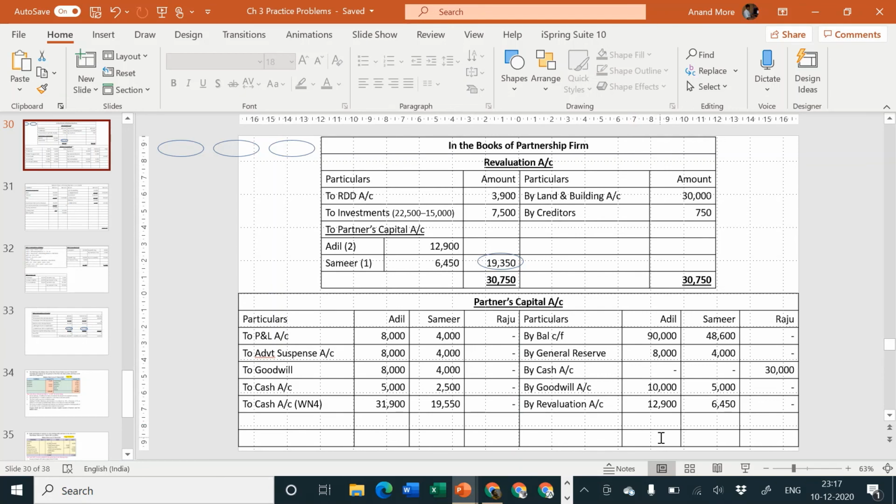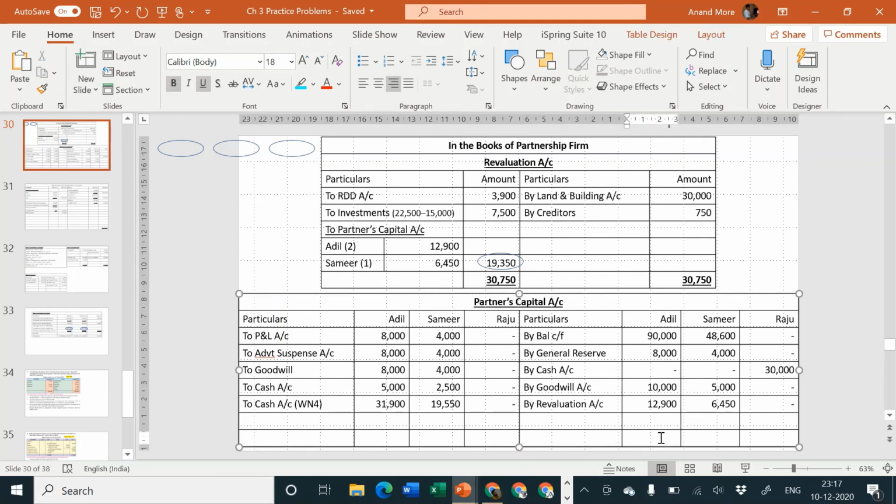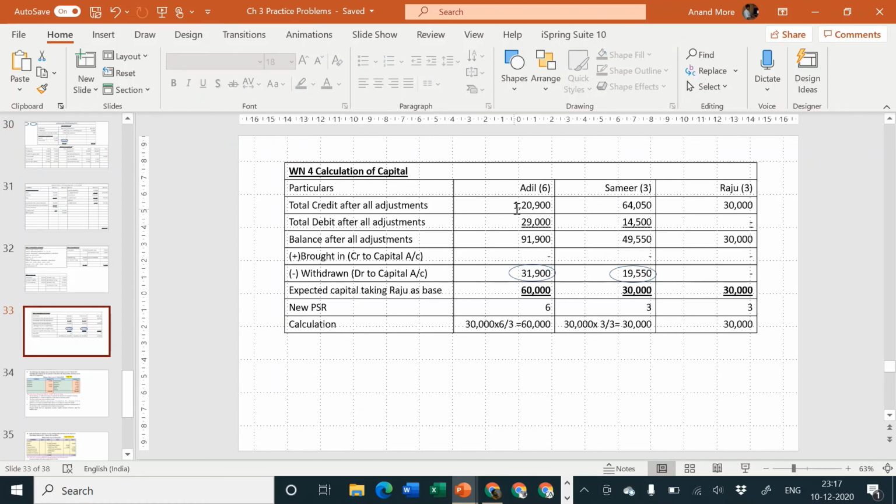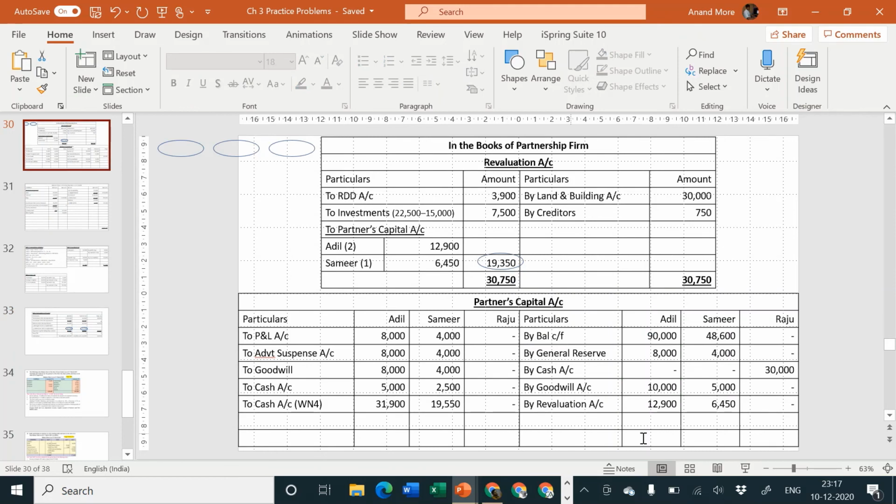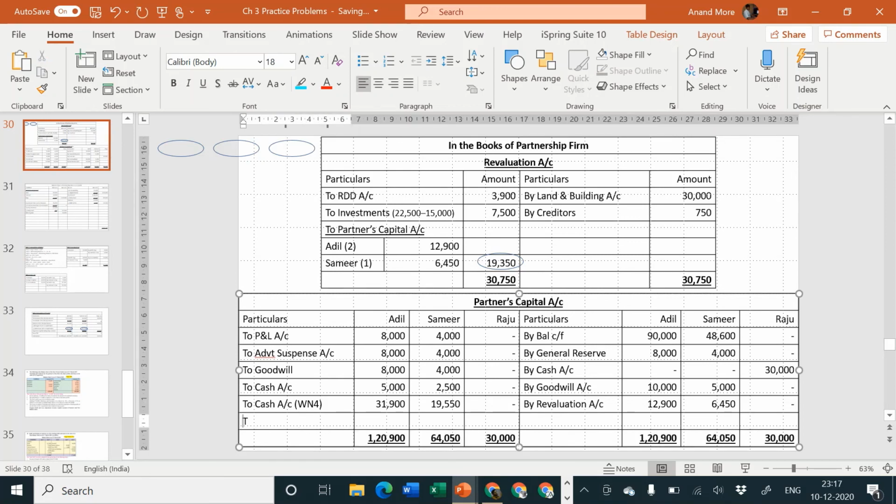Let us now consider what is the balancing figure of partners capital account. We already know partners capital account credit side now. Reason is on the credit side there is no new adjustment. So the total which we have taken in this working note number 4, total credit, that has not changed. So I am writing it as it is here. The same amount will come on debit side and then we will find out the balance. And if our calculations are correct, then the balance should be 60,000, 30,000 and 30,000, because that is what we have made in working note number 4. Let us check whether our working is correct or not.